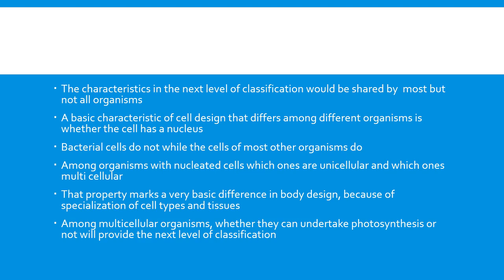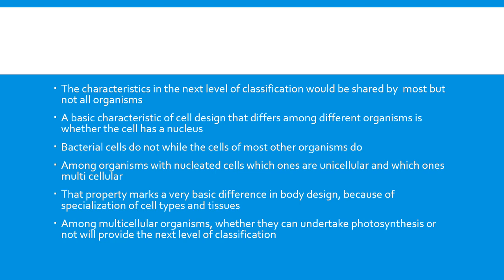Next, among the multicellular organisms, whether they can undertake photosynthesis or not provides the next level of classification. Organisms that can do photosynthesis, for example plants, come under multicellular organisms.